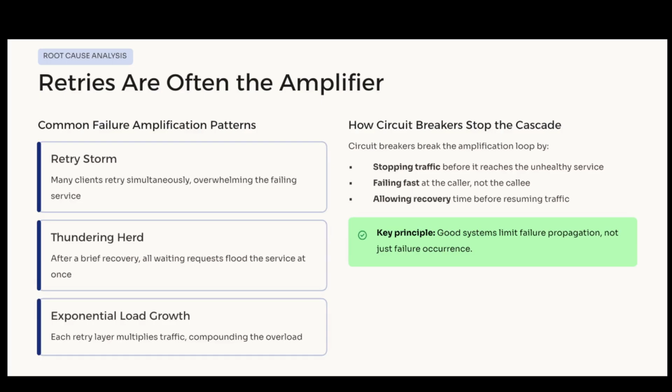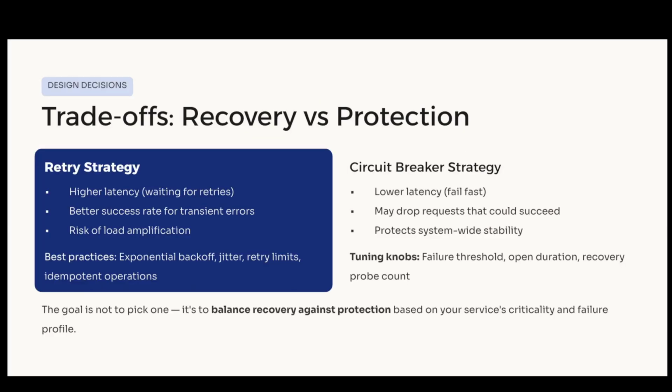Trade-offs and design decisions. For retries, best practices include exponential backoff, jitter, retry limits, idempotent operations. For circuit breakers, we need to tune failure thresholds, open duration, recovery probes. There is also a key trade-off: retry leads to higher latency, better success rate. Circuit breaker leads to lower latency, but may drop requests. So the key idea is, we balance recovery versus protection.